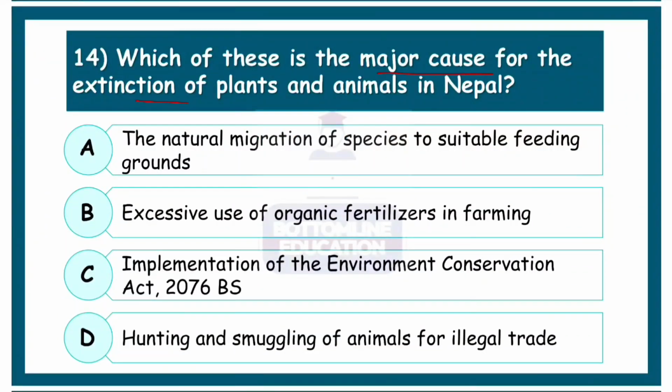Which of these is a major cause for the extinction of plants and animals in Nepal? Natural migration of a species to suitable feeding ground. The natural causes are not being asked. In this case, extinction is often triggered by man-made or anthropogenic factors, or in some cases natural factors like disaster. So natural migration does not cause that, which is wrong.